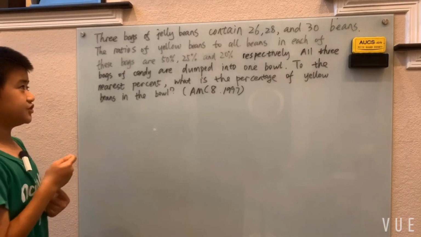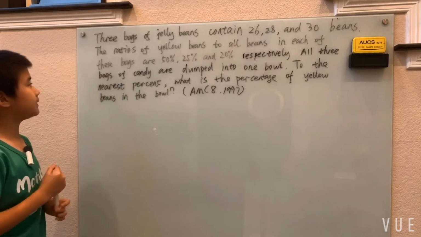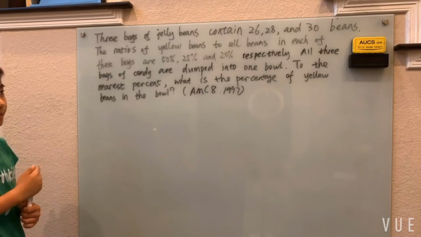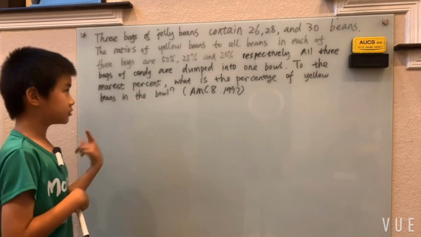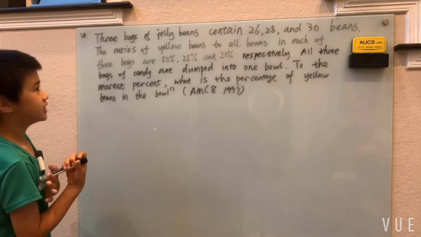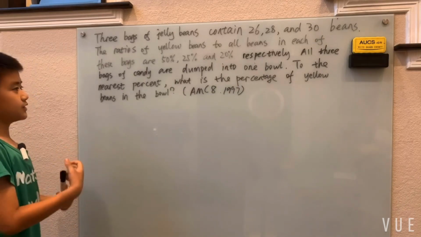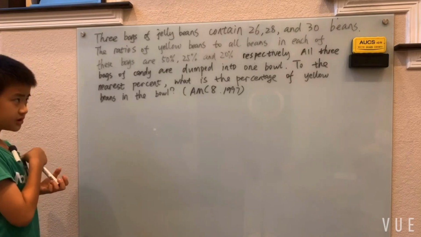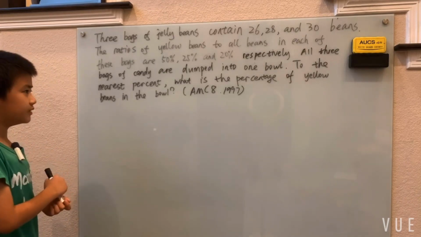3 bags of jelly beans contain 26, 28, and 30 beans. The ratios of yellow beans to all beans in each of these bags are 50%, 25%, and 20%, respectively. Of course, all 3 bags of the candy are dumped into one bowl. To the nearest percent, what is the percentage of the yellow beans in the bowl?